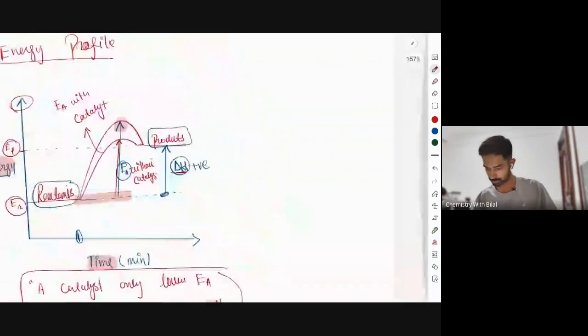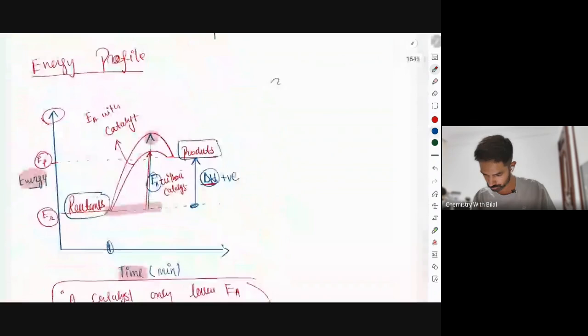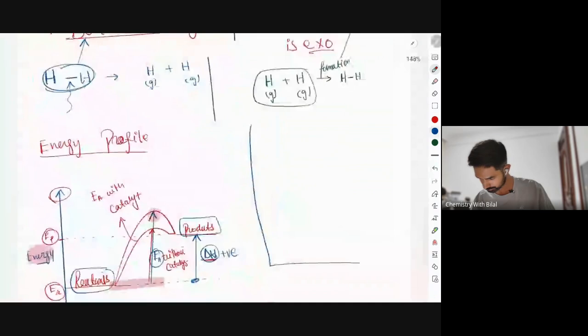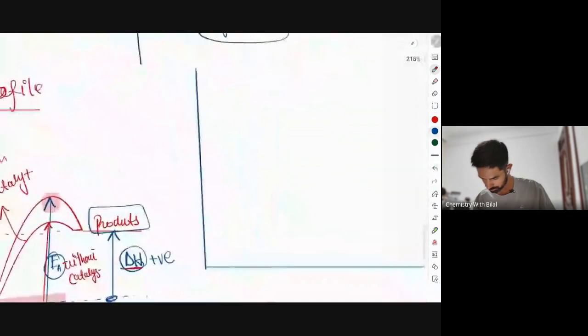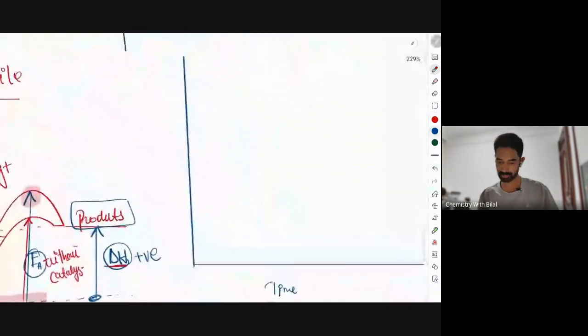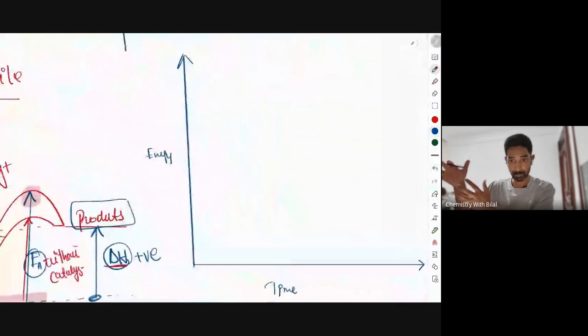Okay, for better understanding, I want you to draw the profile for exothermic reaction, and then we will connect this. This is for exothermic. So again, we have time here, and we have energy here. For exothermic reaction, heat is released, so the products formed must have lower energy than the reactants, right?